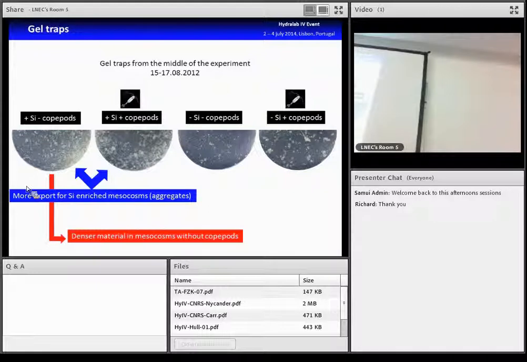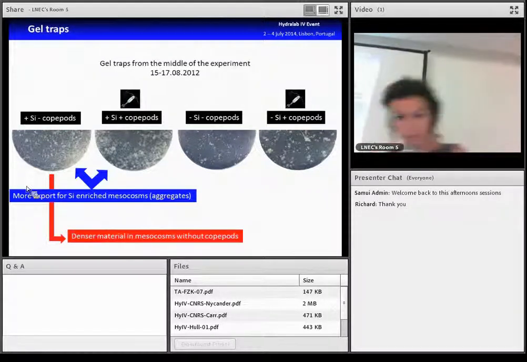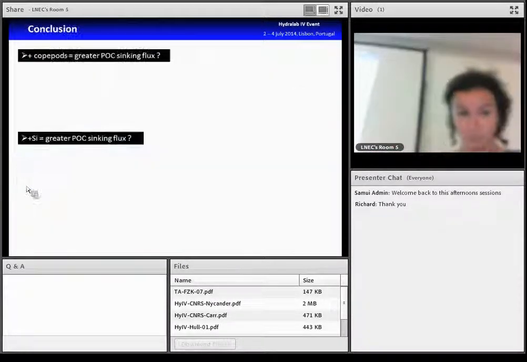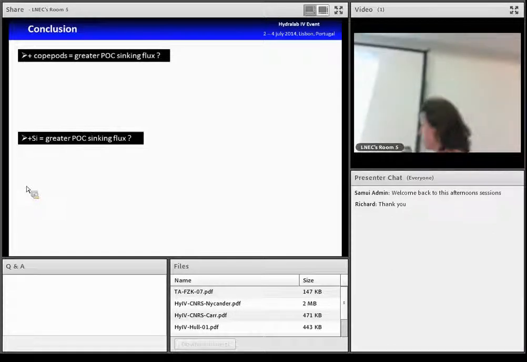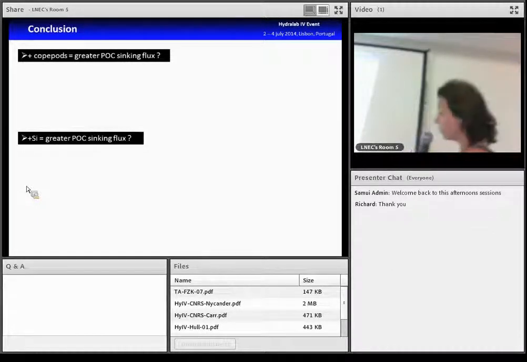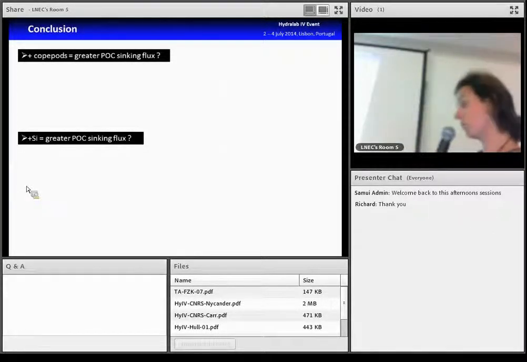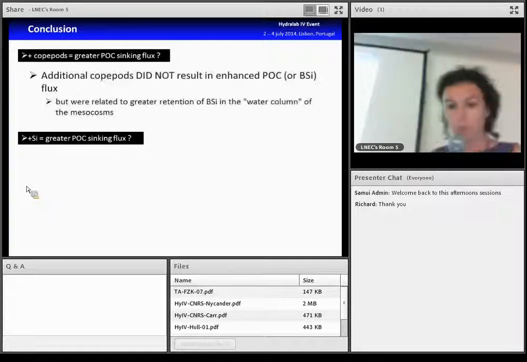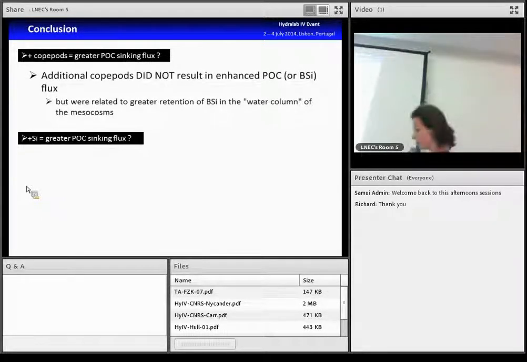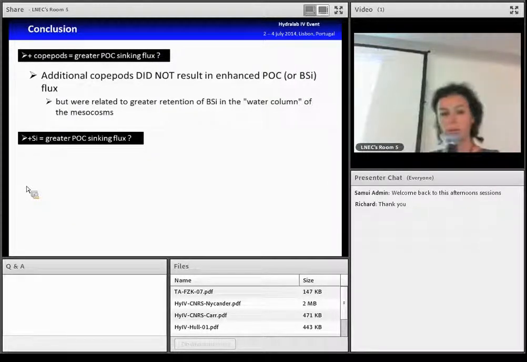So to conclude with our two questions: does the copepod enhance the sinking flux of POC? We can answer that in our experiment, this addition of copepods did not enhance the particulate organic carbon flux, but we can observe that it is related to a greater retention of biogenic silica, so diatoms, in the water columns of the mesocosms.